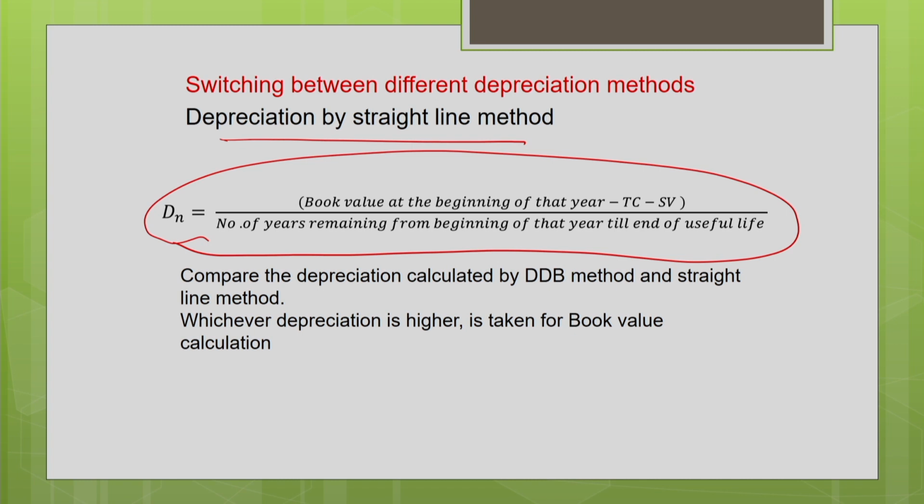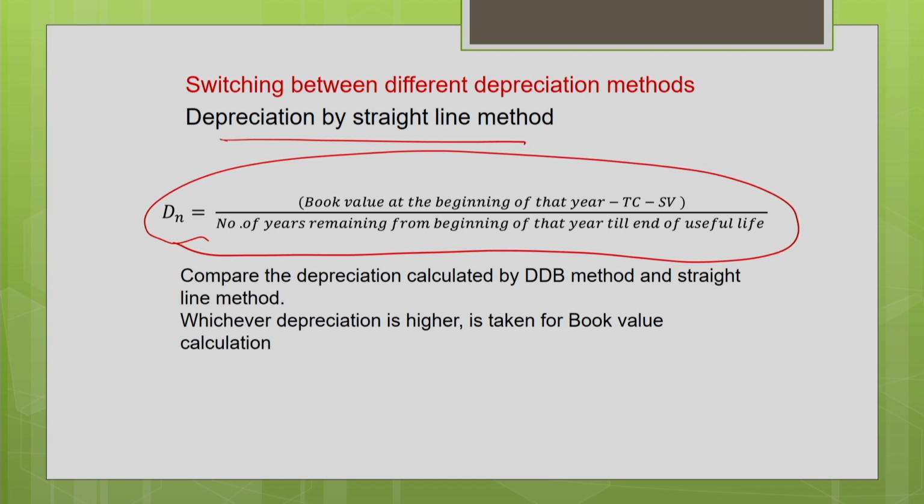In your regular straight line method, for the depreciation we take the initial cost. Here we are taking the book value at the beginning of every year. For every year we are calculating the depreciation, and that is going to be different here, and we have to estimate the book value at the beginning of every year for the depreciation calculation. And in the earlier method, when I discussed the straight line method, n is the number of years in the useful life of the machine.